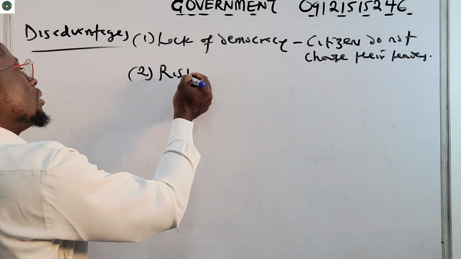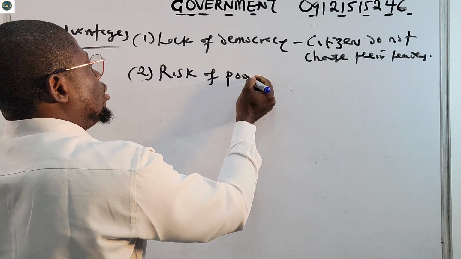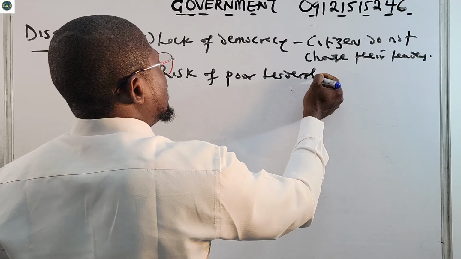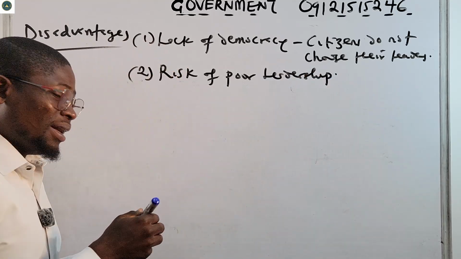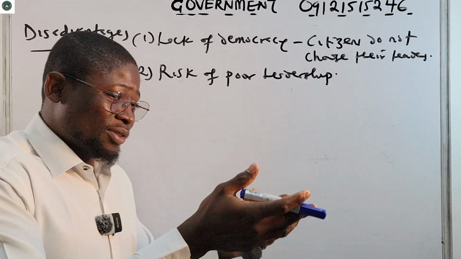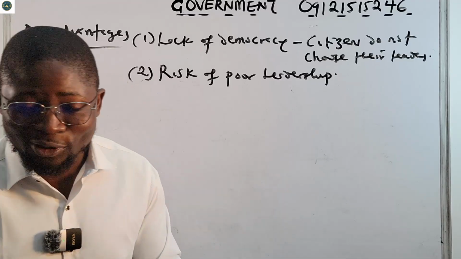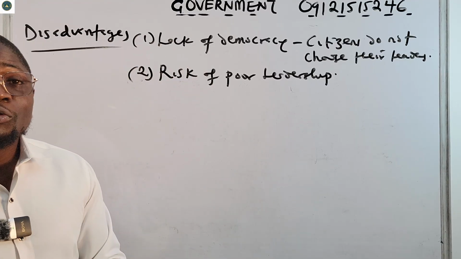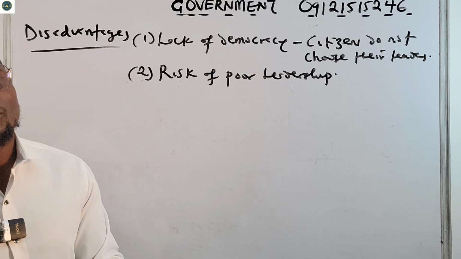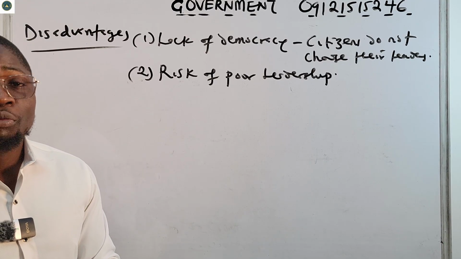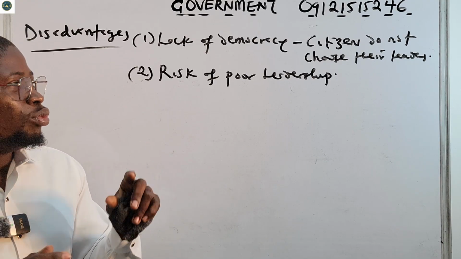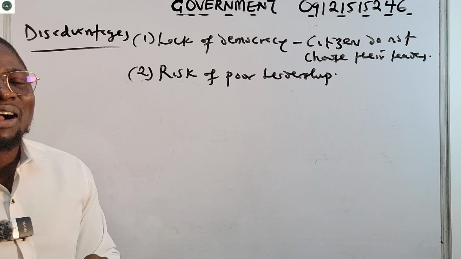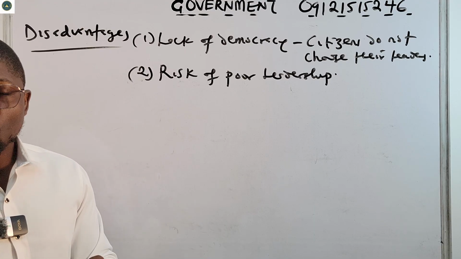Risk of poor leadership. Okay, so there's nothing that can be done about that. If the throne falls on somebody who doesn't know what he's doing, there can be risk of poor leadership. So the person will not rule well. His reign will be filled with a lot of turmoil and terror for the people. There's a risk of poor leadership because everybody cannot have the same level of understanding of politics.